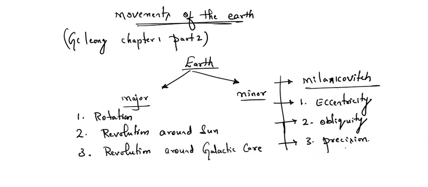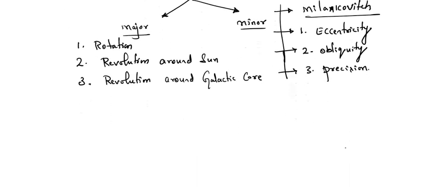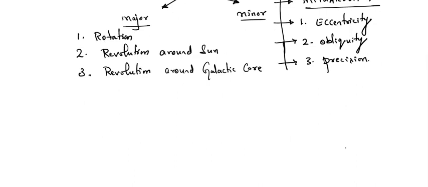So my dear friends, try to remember these minor movements, as this is very important. They may ask you to write a short note on minor movements, or they may ask you to explain the concept of eccentricity, obliquity and precession. Now let me study what exactly they mean, and how they are helpful. That we are going to study now.